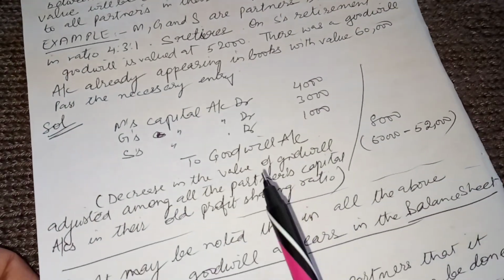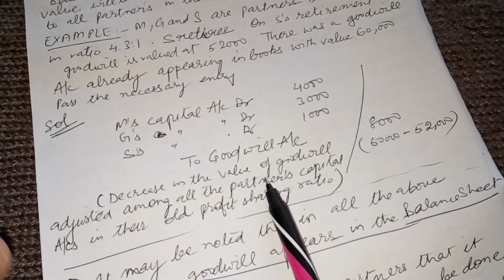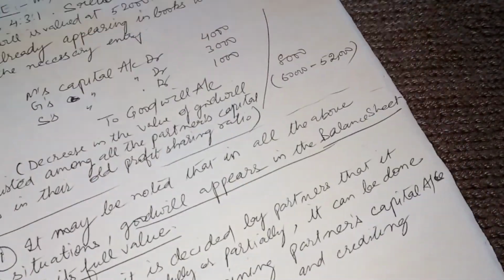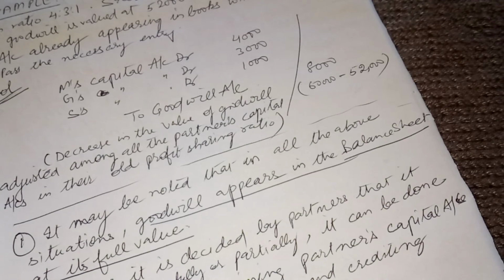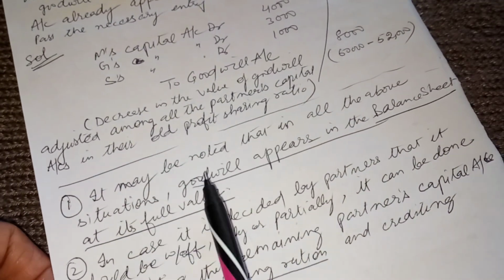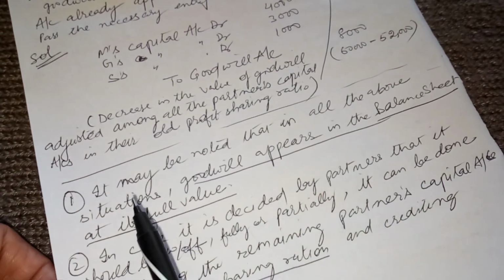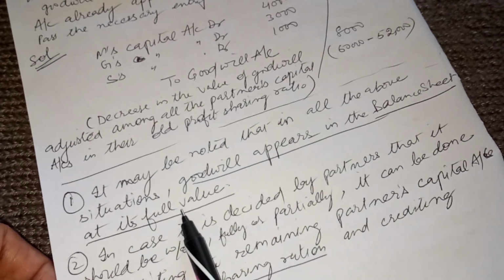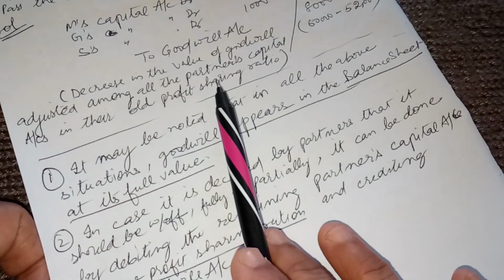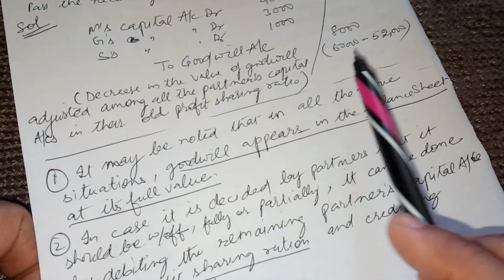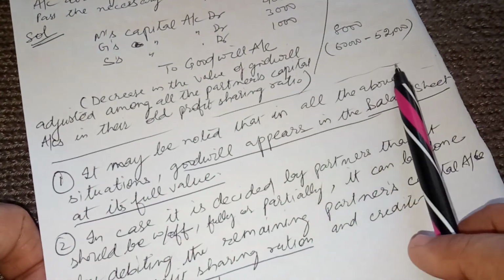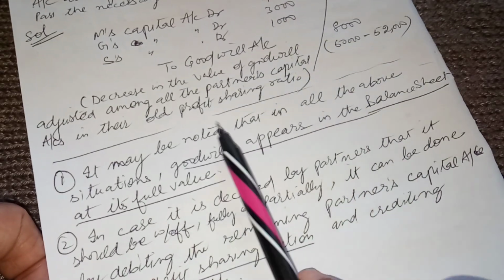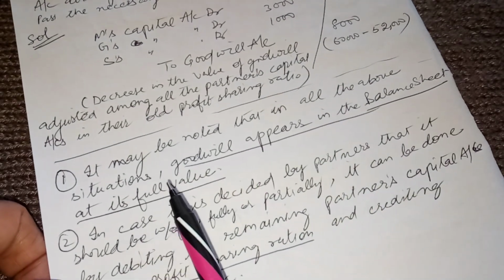Now this will be the entry at the time when the goodwill's value is in excess or greater than its current book value. Now a few points which we have to keep in mind. It may be noted that in all the above situations, goodwill appears in the balance sheet at its full value. Means in all these situations when we raise the goodwill, the actual value calculated at the time of valuation, the goodwill will appear in the balance sheet at that value.